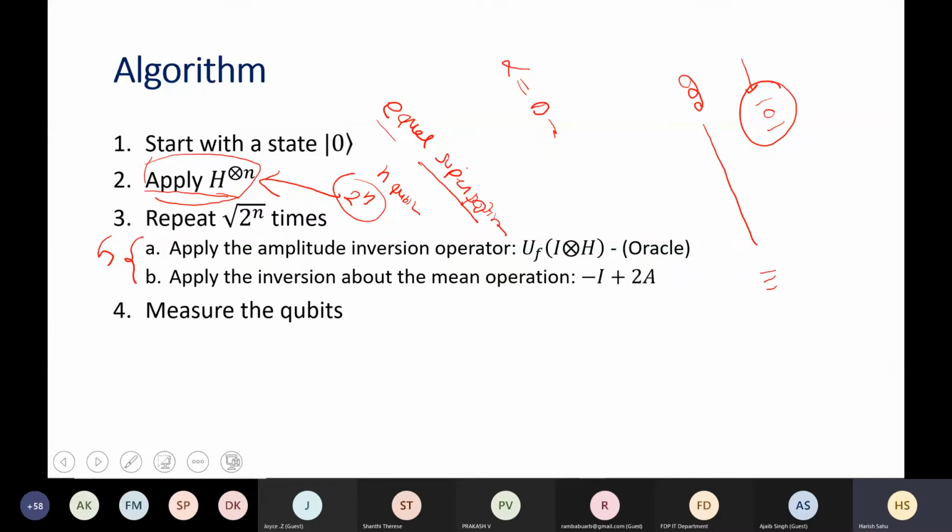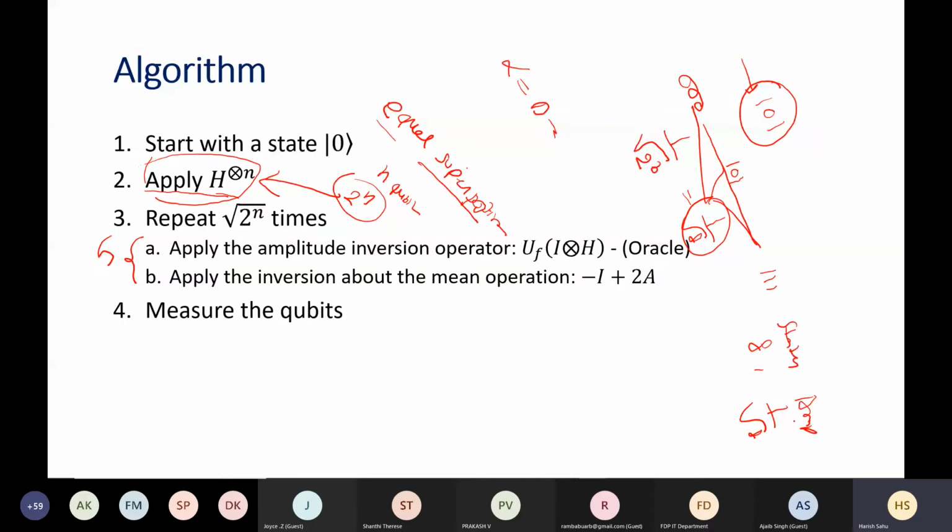Okay. So what will that be? That will be 1 over square root of 2 to the power 3, that is basically 1 over square root of 8. All possible 8 states will have the same amplitude, 1 by square root 8. How many states will there be? 8 states. And the amplitude is this much, and the probability will be 1 by square root 8 squared, which is basically 1 by 8. So all states here at this step will have probability 1 by 8, equally likely.